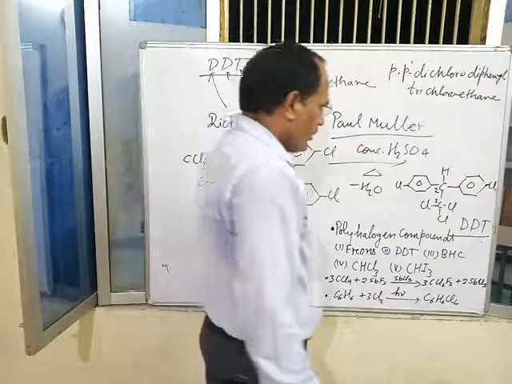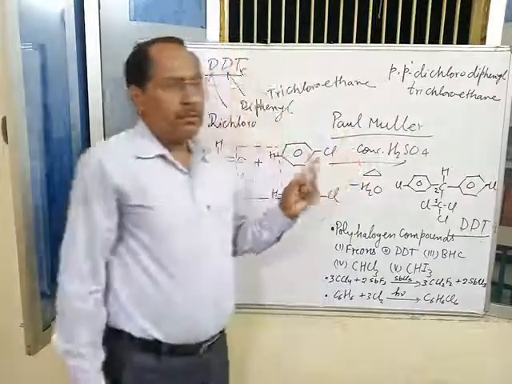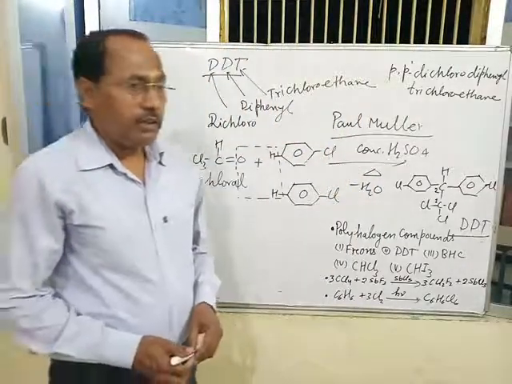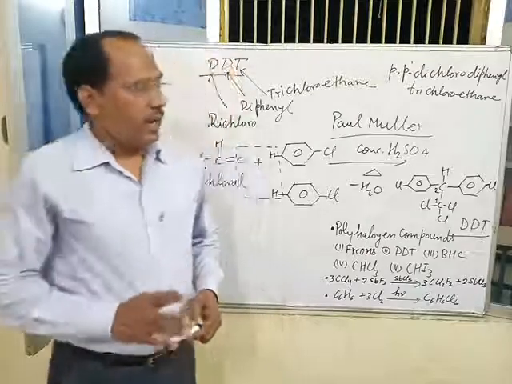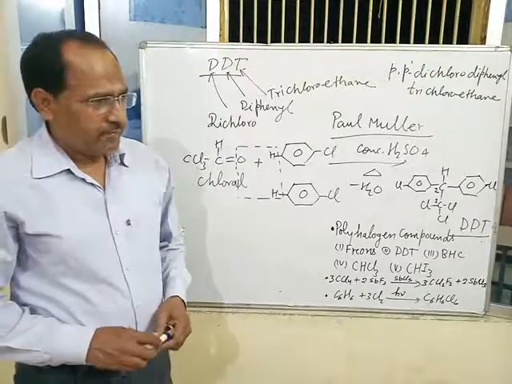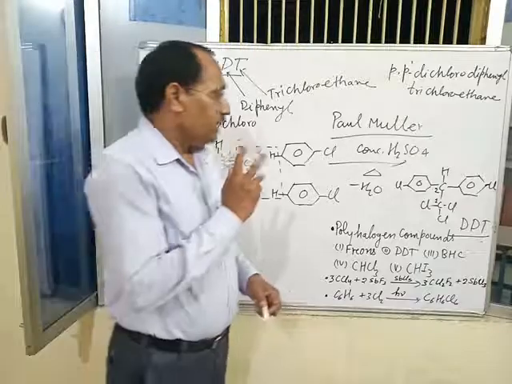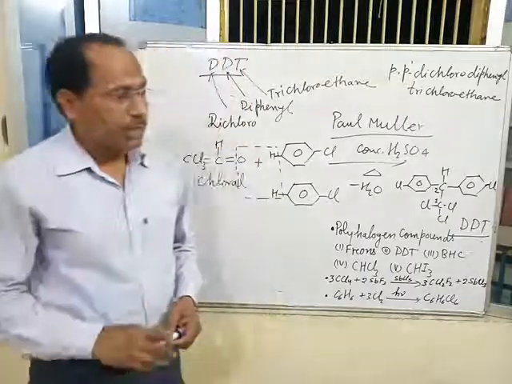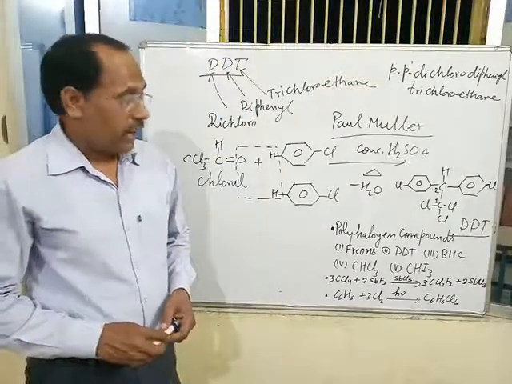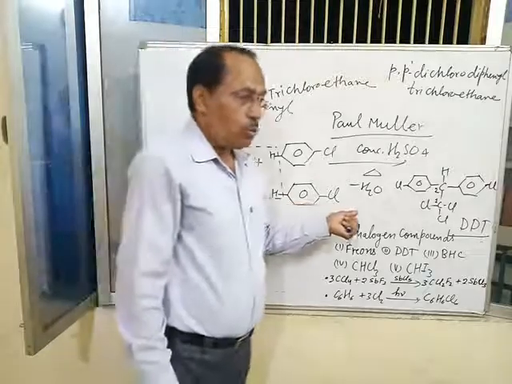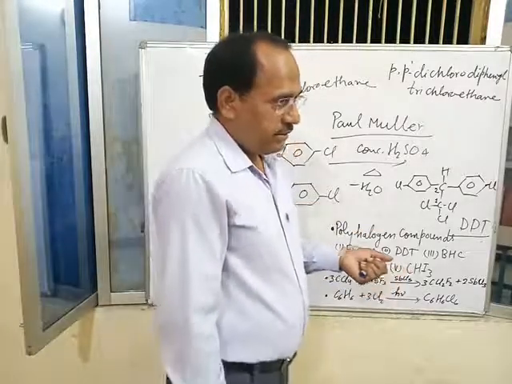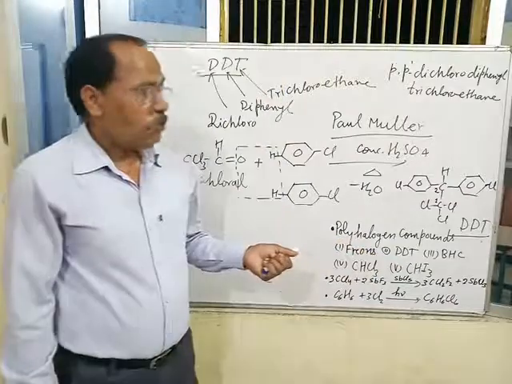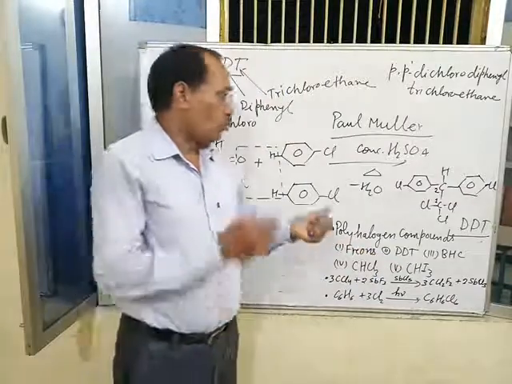DDT is a non-biodegradable insecticide, and it is a highly stable, chemically stable compound, and acts as a water pollutant.